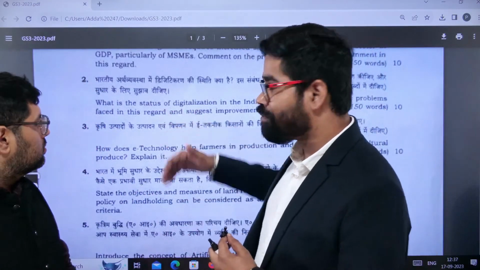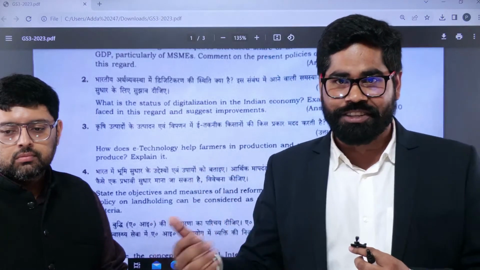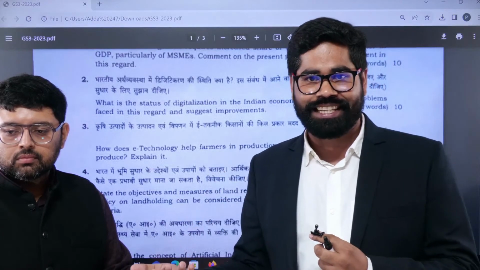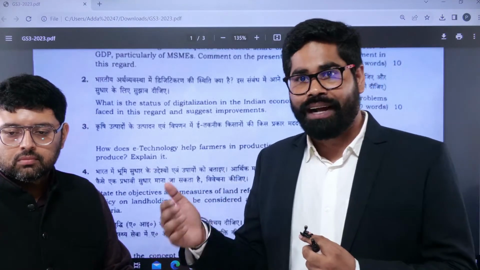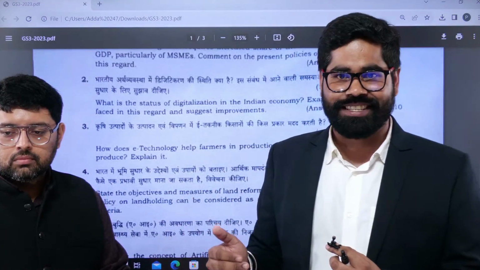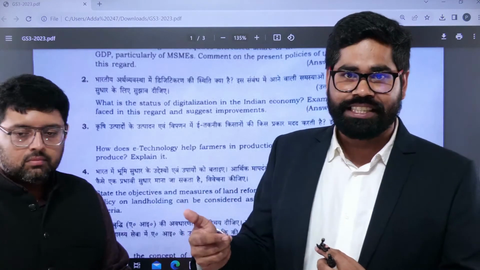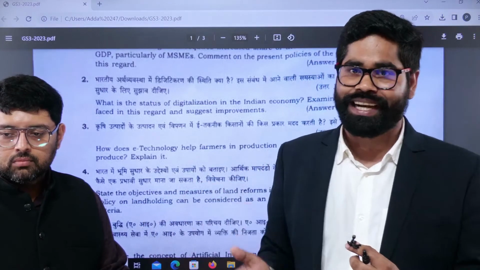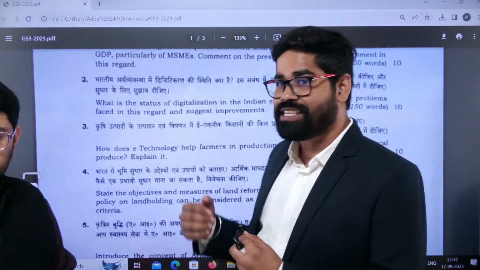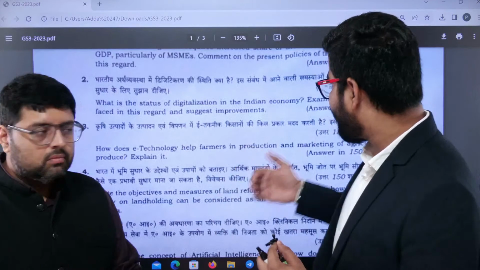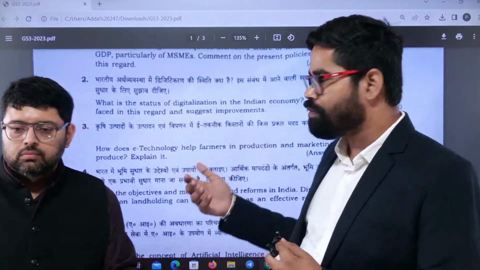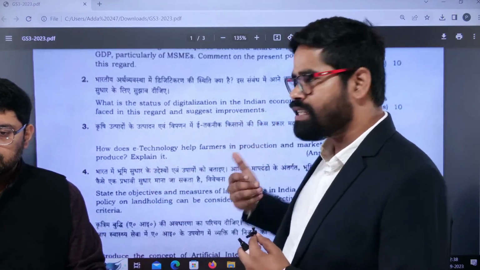And here it is asking about the status of digitalization. So you cannot simply leave it at how many telephones or mobile connections or broadband connections there are. You have to look into all the possible dimensions, digitalization in all the different areas. You can also talk about the rural or urban divide here. The first part requires knowledge of facts, and the second part is where you have to tell the problems in this regard and suggest improvements.